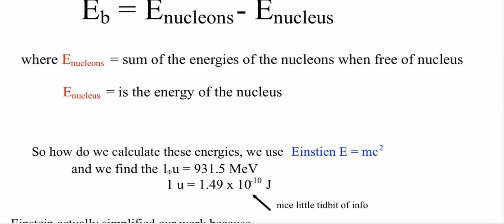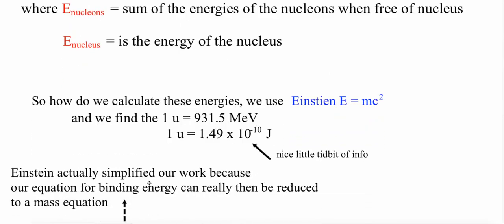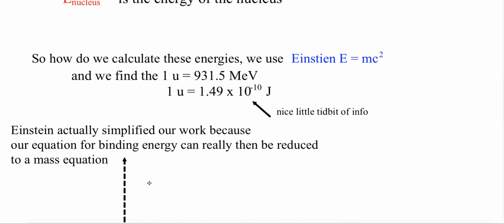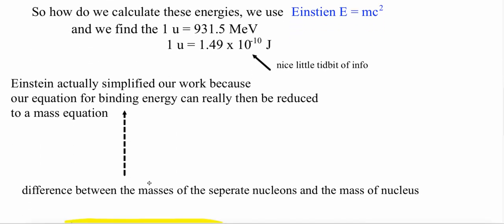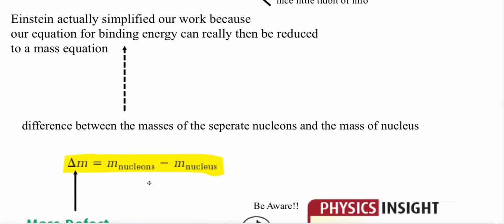So remember, one atomic mass unit, if we multiply that and convert it to kilograms, is going to be equal to, when we multiply by the speed of light squared, 931 mega electron volts, or 1.49 times 10 to the negative 10 joules. This is very important to maybe memorize, so you don't always have to use Einstein's formula to calculate this. If you memorize that, Einstein really made this section of work pretty easy. All we have to do is find the differences of masses to calculate stuff.